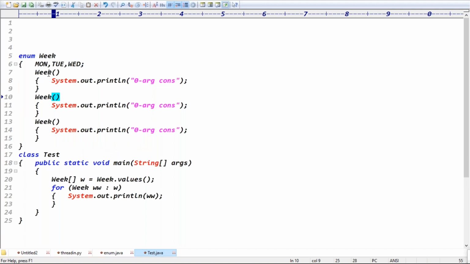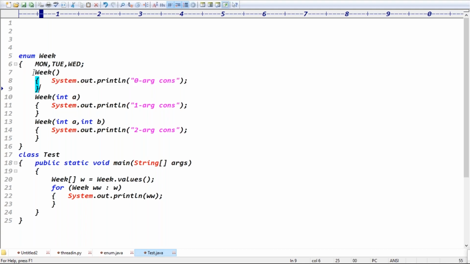Let's see, for example, the first one is zero argument, so no problem. The second one I want to pass one argument. Here you can pass one argument, guys. Here you can make a two argument constructor, int a, int b. Exactly. Enum Week is there, three constants are there, three constructors are there. In the main method, I'm accessing those constants. I said every constant is an object, so the constructor is executed for every object.